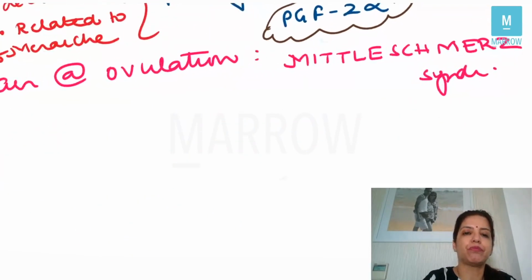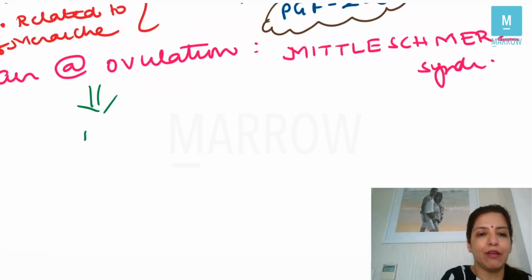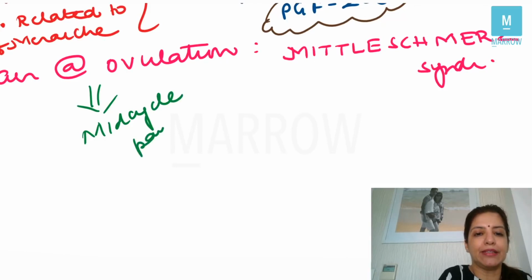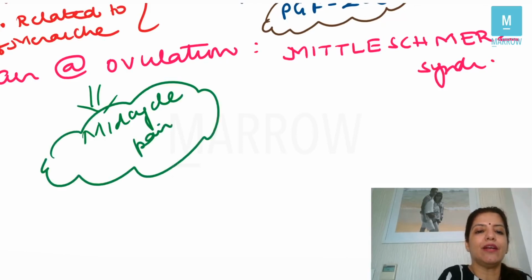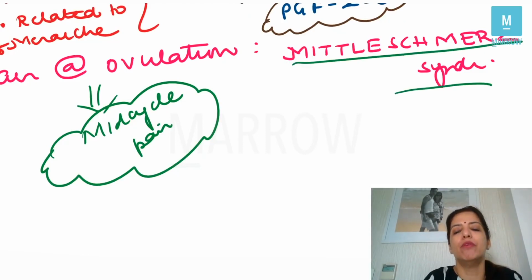Sometimes in your questions, you are going to get that a female is complaining of mid-cycle pain. Now, whenever you get a complaint like this, cyclical pain in the abdomen in the mid of the cycle, that means pain is happening at the time of ovulation, and that is called Mittelschmerz syndrome.